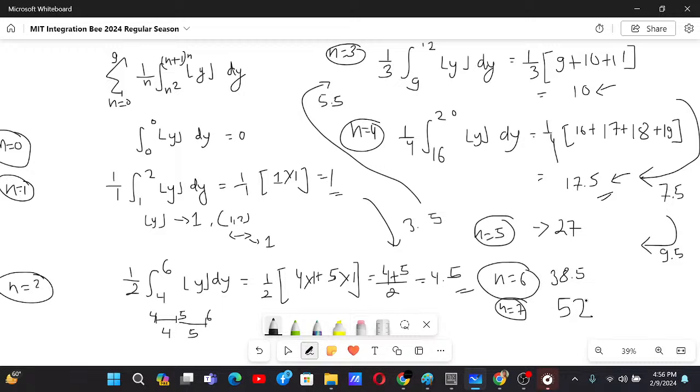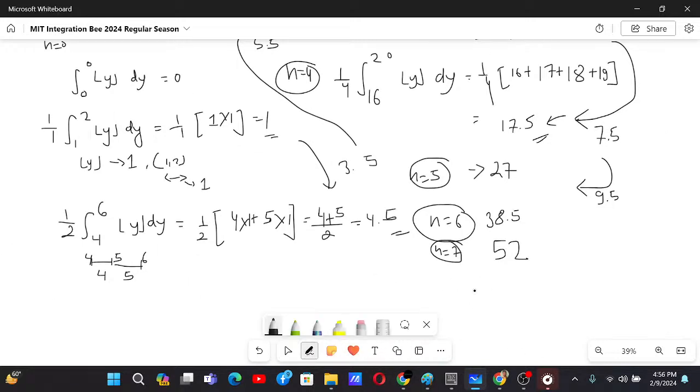Now after this we add 15.5. That's why for n equals 8, we get 67.5. For n equals 9, we add 17.5. That's why we have 85.